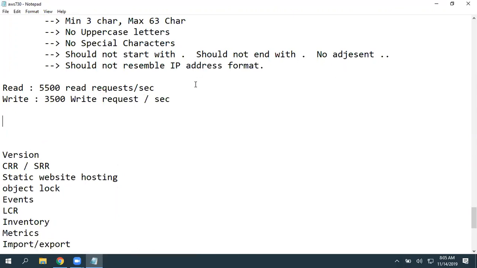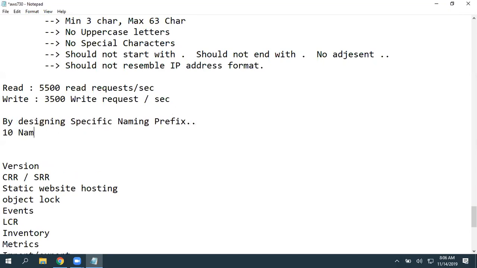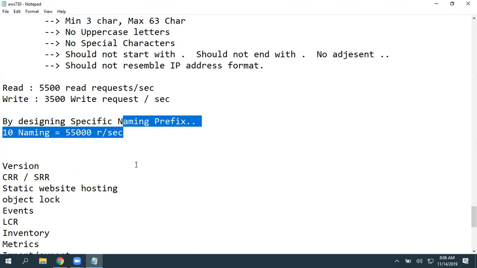We can improve these read operations a lot. But how can we improve that? By designing specific naming prefixes. For example, if you are creating 10 naming prefixes, you can get the performance to 55,000 read requests per second. I'll show you one article where you can find more about this. First thing, you can implement caching mechanisms.